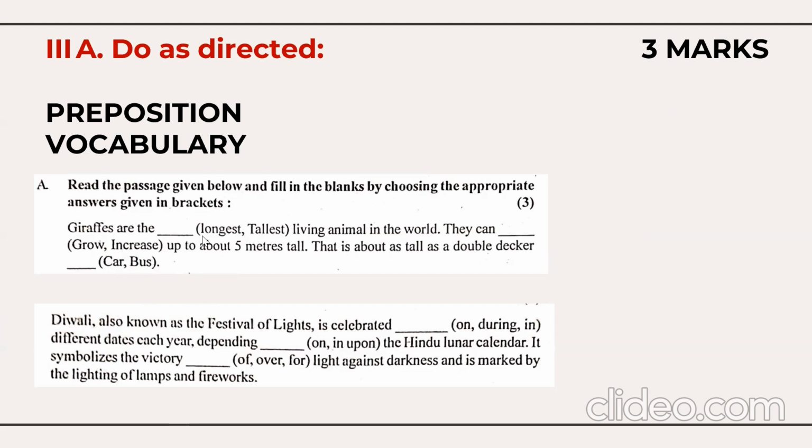So let's solve a question they may ask. Giraffes are the tallest living animal in the world. The correct option you need to find out is tallest. They can grow, not increase, grow up to about 5 meters tall. This is about as tall as a double-decker car. Cannot be double-decker car, so double-decker bus. So like this, you need to find the correct word or the correct vocabulary. In 2023, in this section, they asked only about the pronouns.